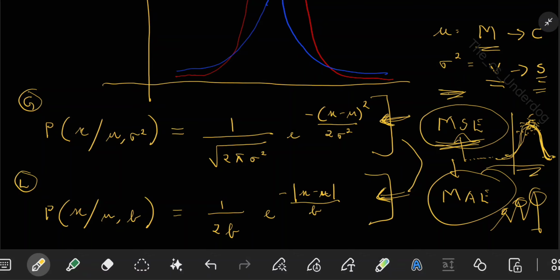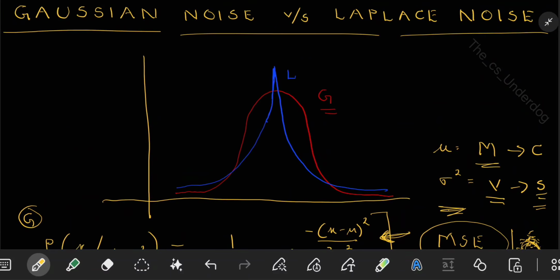In the next lecture, we'll go to the central limit theorem. We'll detail what exactly the central limit theorem is and how it works. This will give you more clarity about all these concepts, the Gaussian distribution, everything.